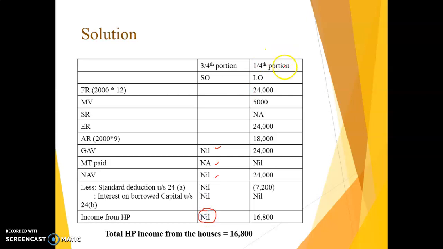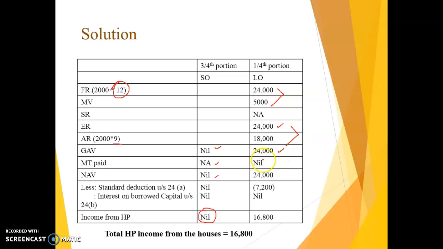For the 1/4 portion, we'll assume everything for 12 months, and in this case the fair rent was not given, so we are assuming that whatever rent the owner is actually getting from the tenant is the fair rent, because as per the definition, fair rent is the rent in place in the neighborhood houses. So whatever actual rent we are getting, we assume it is the same as fair rent. The higher of this is 24,000, so 24,000 is your expected rent, but the actual rent is only for the 9 months, so 18,000. You take the higher of the two, so it is 24,000.